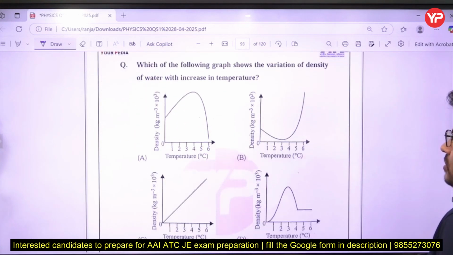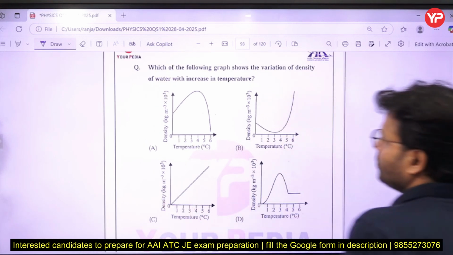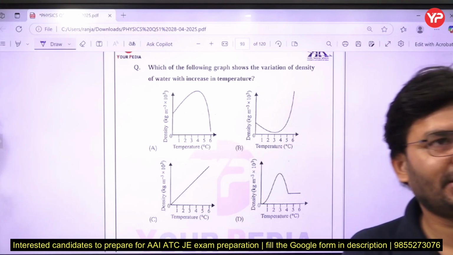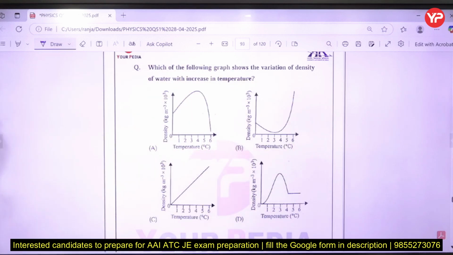That is the next question. Which of the following graphs shows the variation of density of water with increase in temperature? Give the answer fast.